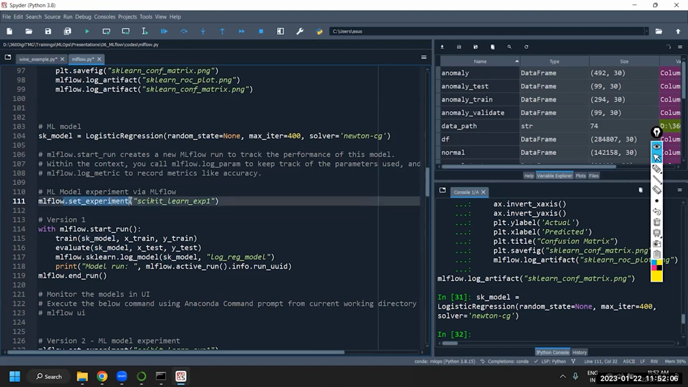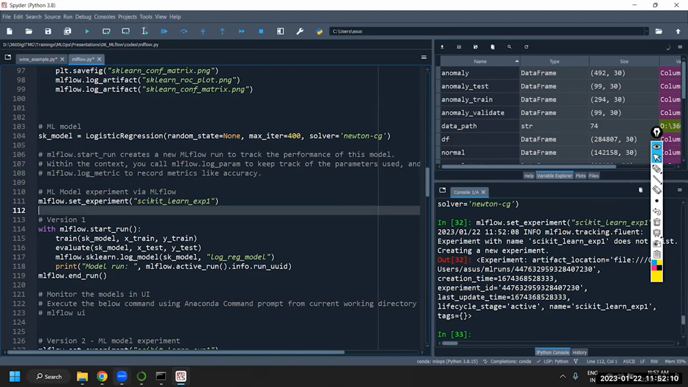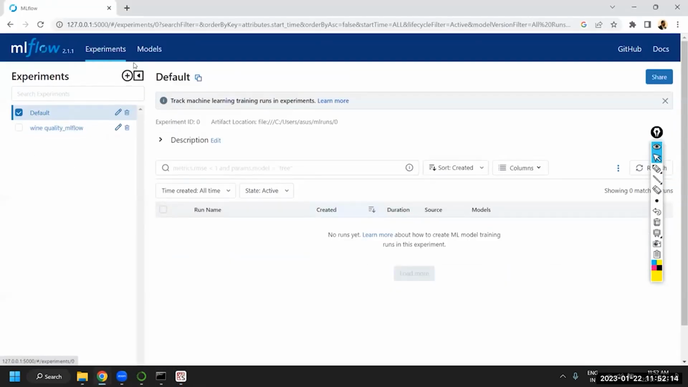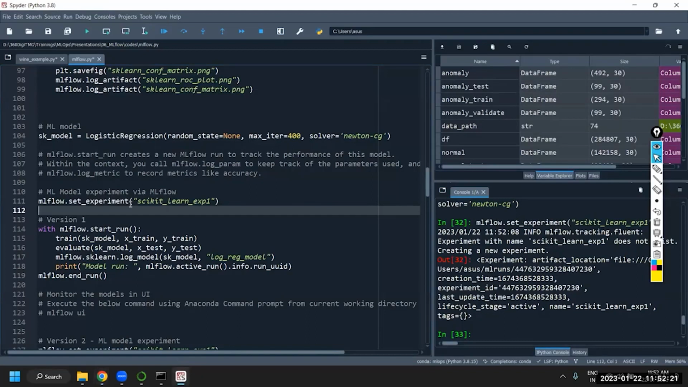Just say MLFlow.set experiment and run this. Now what happens is in your MLFlow UI, you will be able to see, it's not started yet, but you will be able to see this one, yeah? sklearn experiment 1. I've just started the experiment.